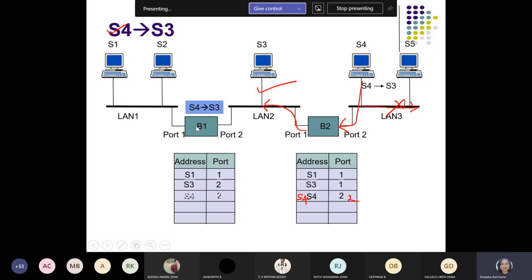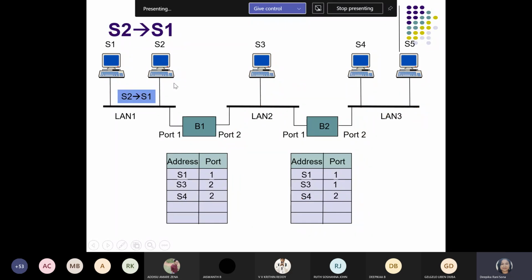So we need to make the entry of S4 with respect to bridge B1 also. That's why we have to make the entry of S4 with respect to bridge 1. So S4 enters through port number 2 only. So this is the address of S4. Okay. Then the next one.